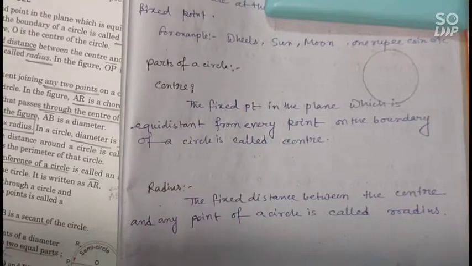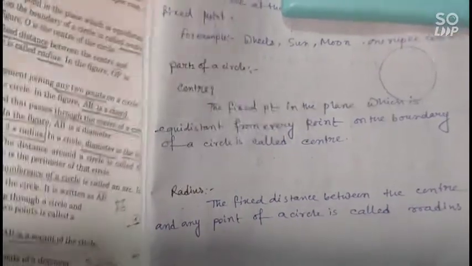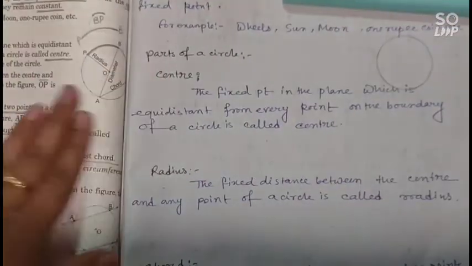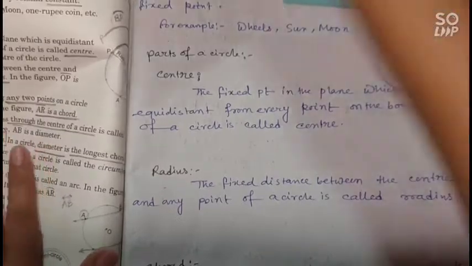First we will learn what is the center of a circle. The fixed point in the plane which is equidistant from every point on the boundary of a circle is called the center.